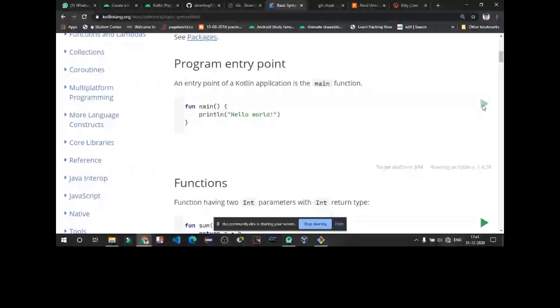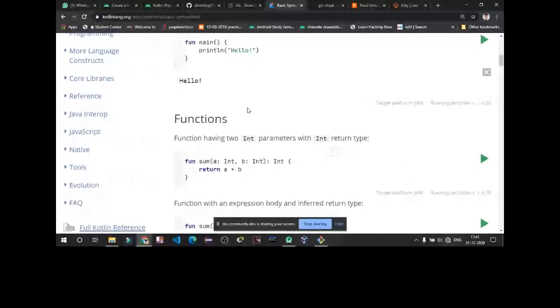This is the basic syntax of writing the main function and print. Now we are coming to functions with parameters. So you can see this. This is a function of sum, and the variables are declared here, a.